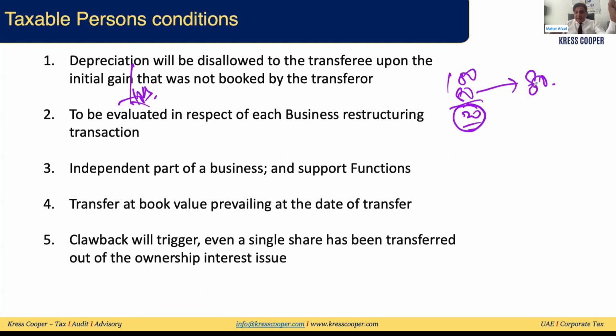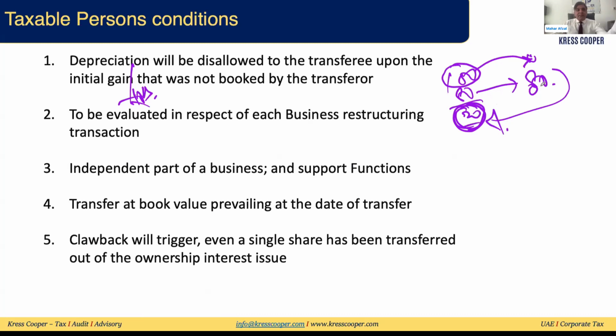Once the transfer is at 80, the transferee will charge depreciation on 100. While charging depreciation, this 20 will be disallowed. Depreciation up to 20 will be disallowed, and it will be allowed at the time of recognition, at the transfer of the asset.